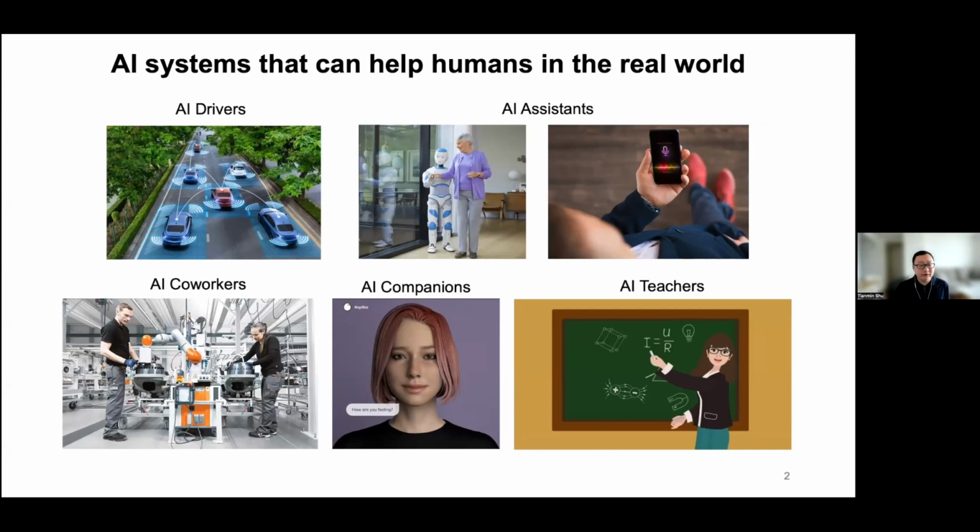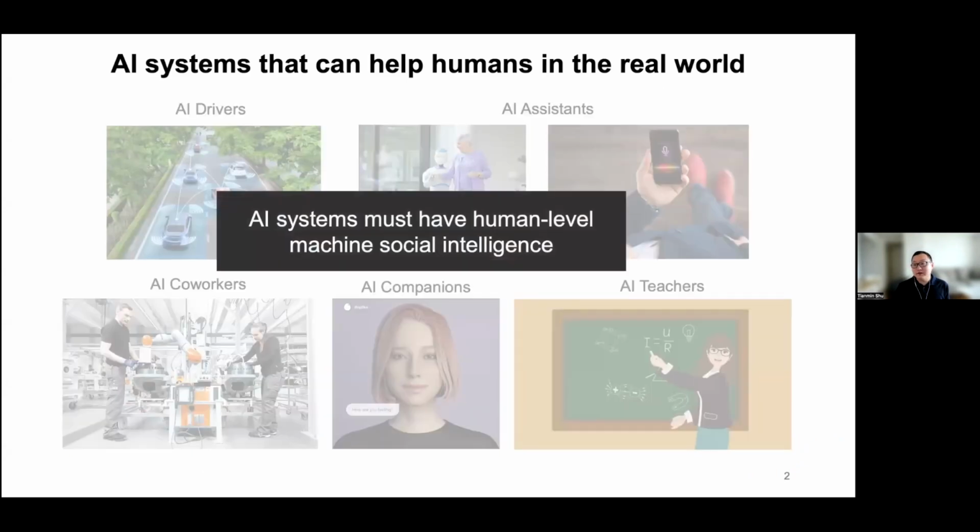And in order to develop such AI systems, they must also have human-level machine social intelligence so that they can understand people and interact with people in the same way that humans can understand and interact with each other. But unfortunately, we currently do not have many benchmarks for evaluating human-level machine social intelligence for AI models.